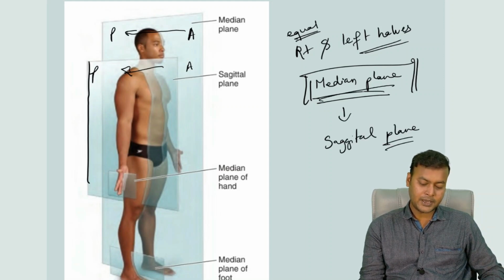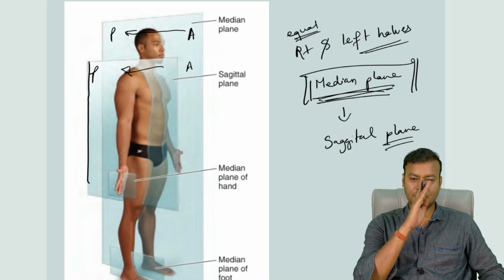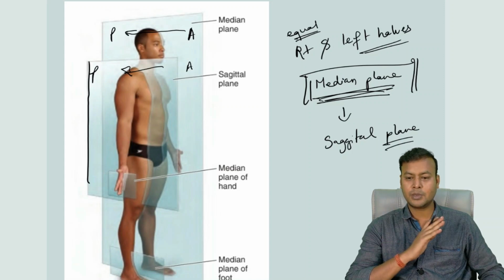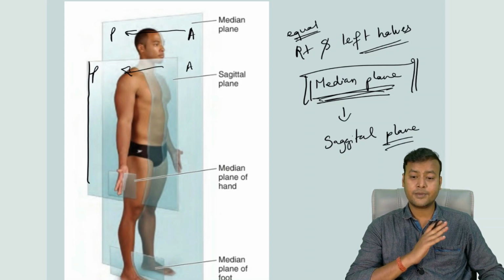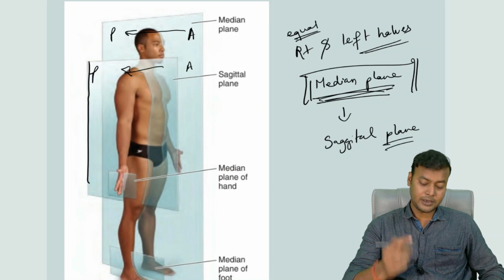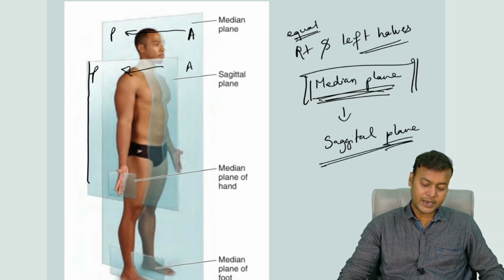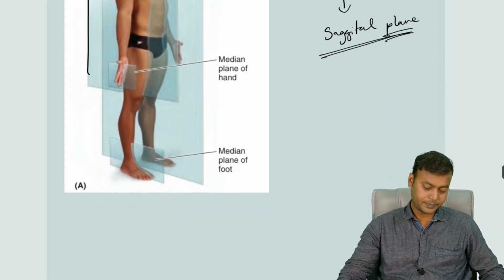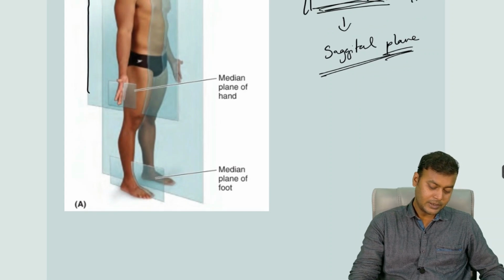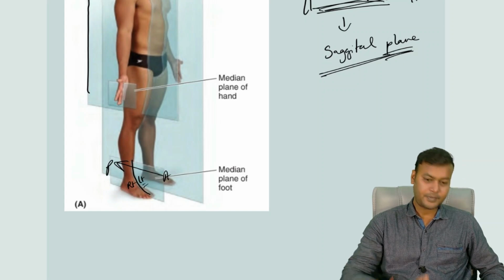So the median plane is the plane passing right through the midline, dividing the human body into equal right and left halves, and the sagittal plane is passing parallel to the median plane. Alright, here you can see the median plane of the foot. It is also passing from anterior to posterior, dividing into right and left halves.